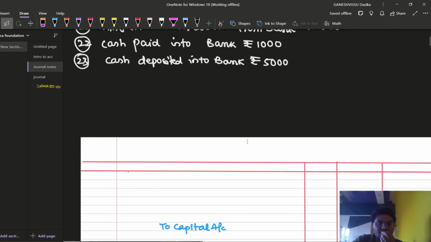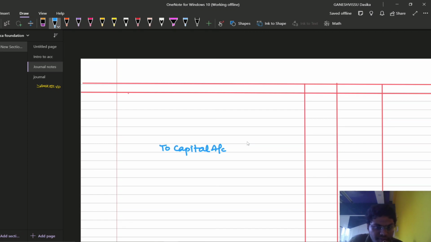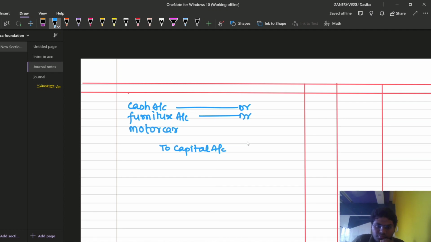So first, he is bringing cash into the business. So I'm going to write cash account debtor, or we pronounce it as cash account debtor, furniture account debtor, motor car account debtor. Okay, you can write these three lines, or you need not, that is your wish. But I have a habit of writing like this. So cash account debtor, furniture account debtor, motor car account debtor to capital account is the journal entry.